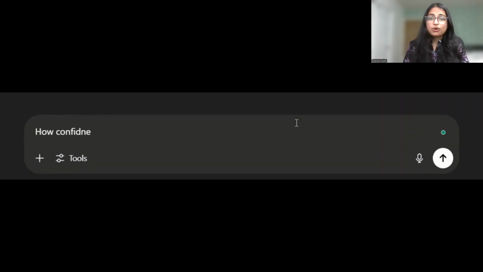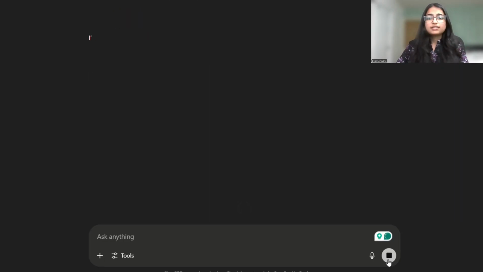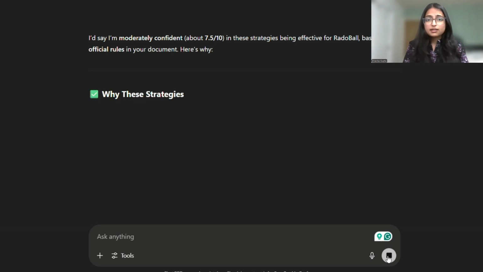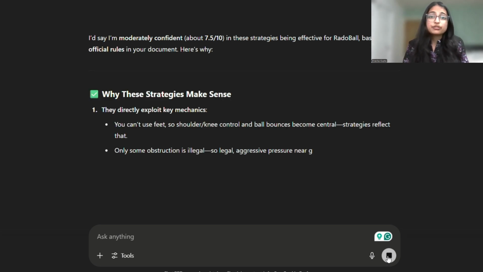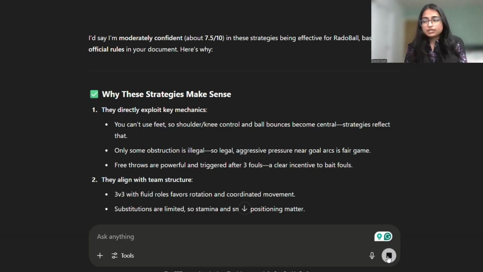Now let's check how confident ChatGPT is about these winning strategies. And ChatGPT here gives a split answer. It says that it's confident with these strategies by matching the rules that we provided before, but admits that there's no real data or past matches to draw this information from. And that's important, because sometimes the model knows its own limits and sometimes not so much. So you can really see the blend of logic and guesswork which is happening in this case.